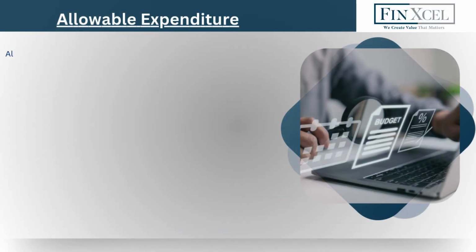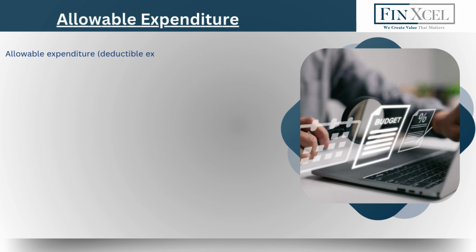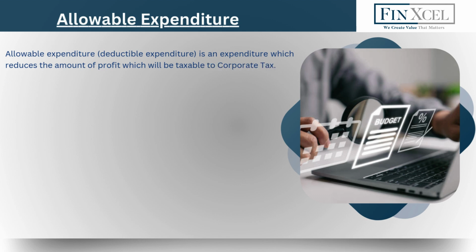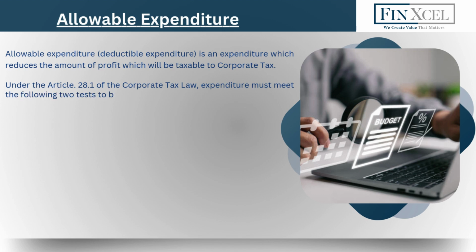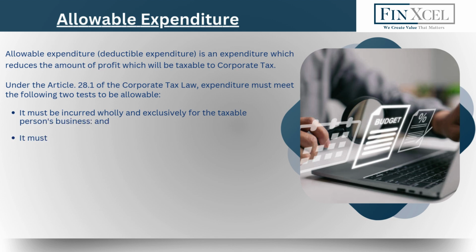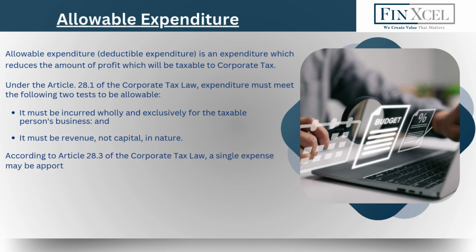Allowable expenditure. Allowable expenditure, or deductible expenditure, is expenditure which reduces the amount of profit that will be taxable to corporate tax. Under Article 28.1 of the Corporate Tax Law, expenditure must meet the following two tests to be allowable. It must be incurred wholly and exclusively for the taxable person's business, and it must be revenue, not capital, in nature.